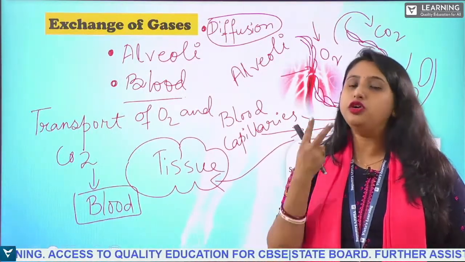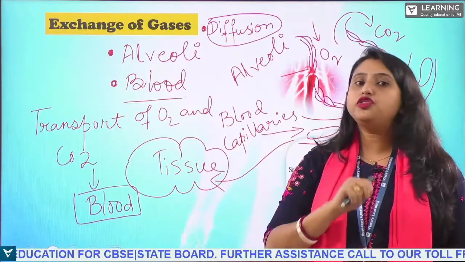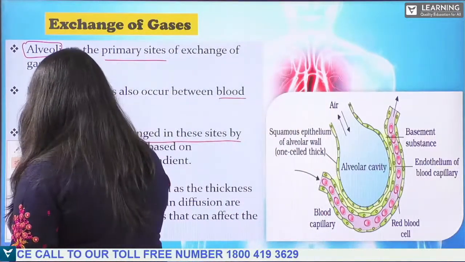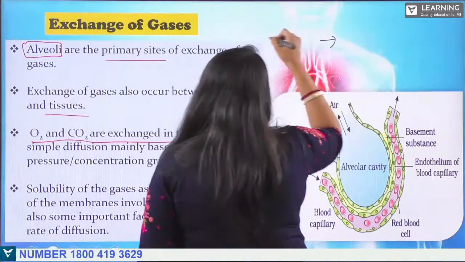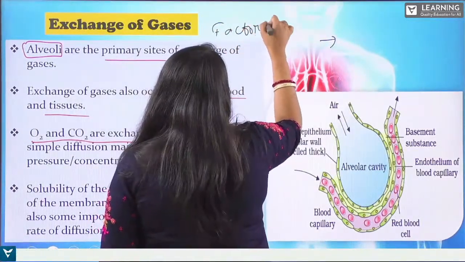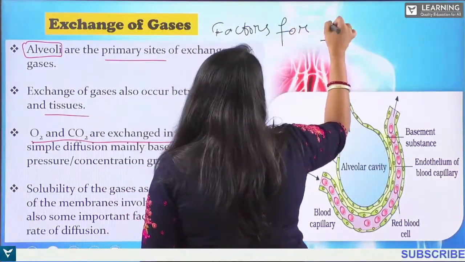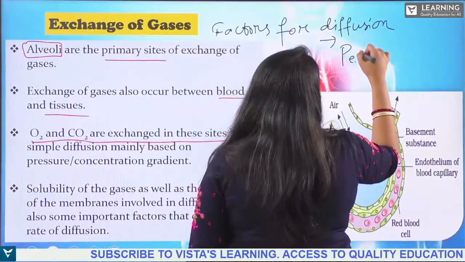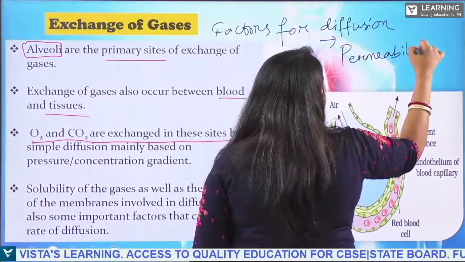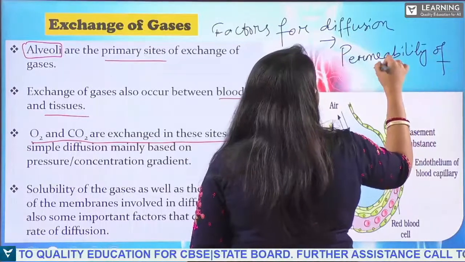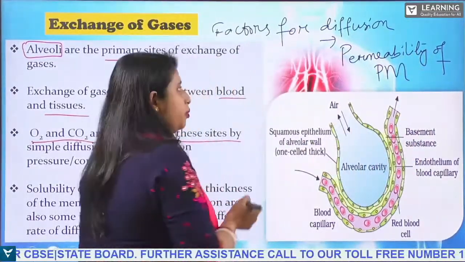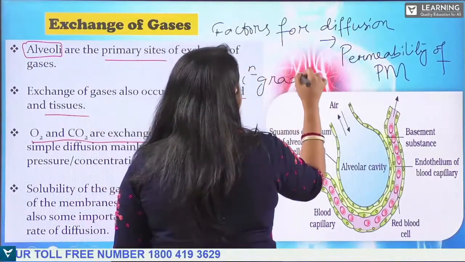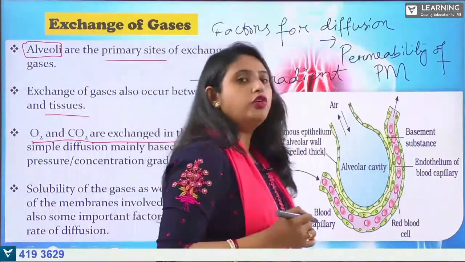And the diffusion depends upon two factors, okay? The factors for diffusion are, one, the permeability of the membrane, that is the plasma membrane, and another, the concentration gradient. So these are the two factors on which the diffusion depends.